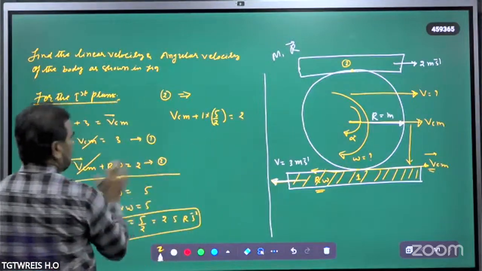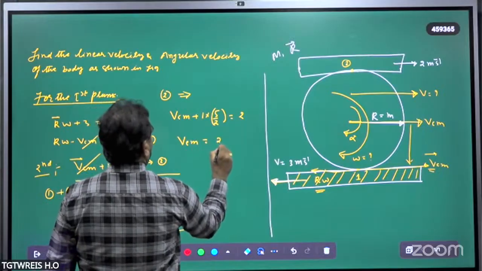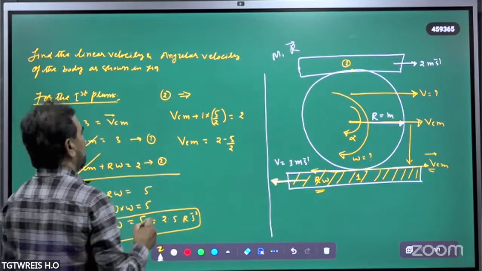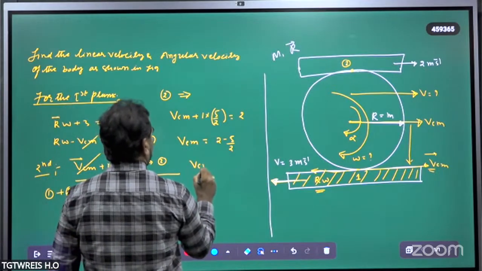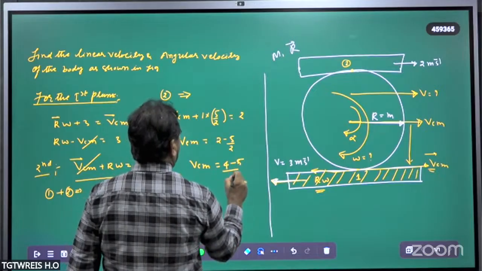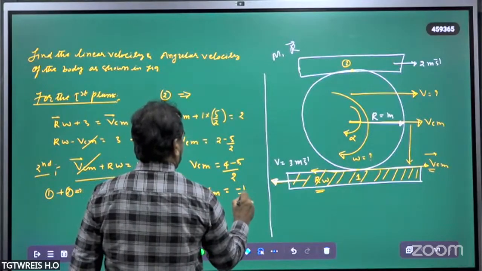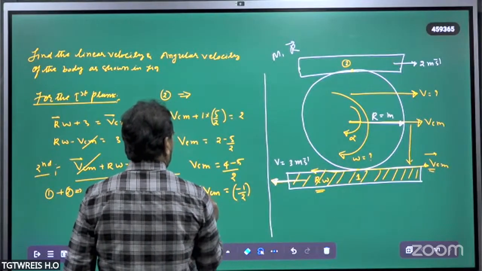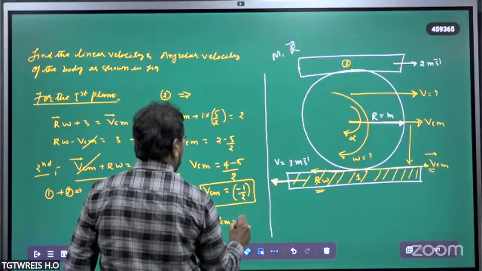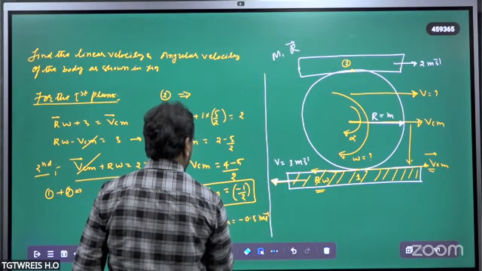Therefore, VCM is equal to 2 minus 5 by 2, that is 4 minus 5 by 2. That is VCM is equal to minus 1 by 2. So the center of mass value VCM is equal to minus 0.5 meter per second.